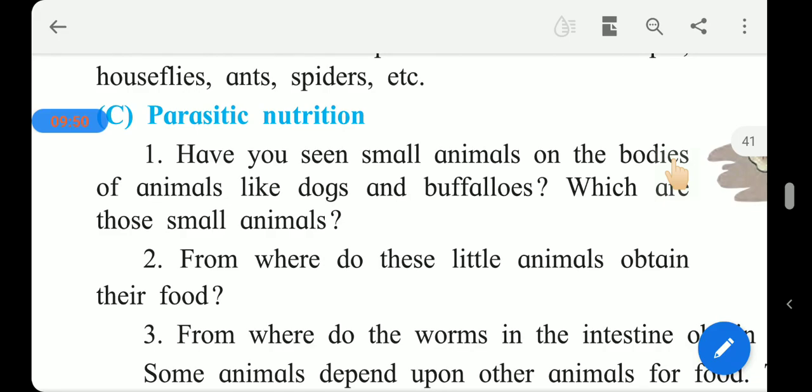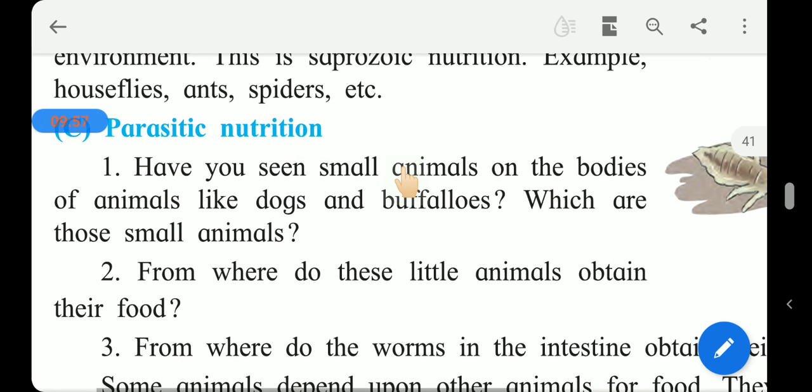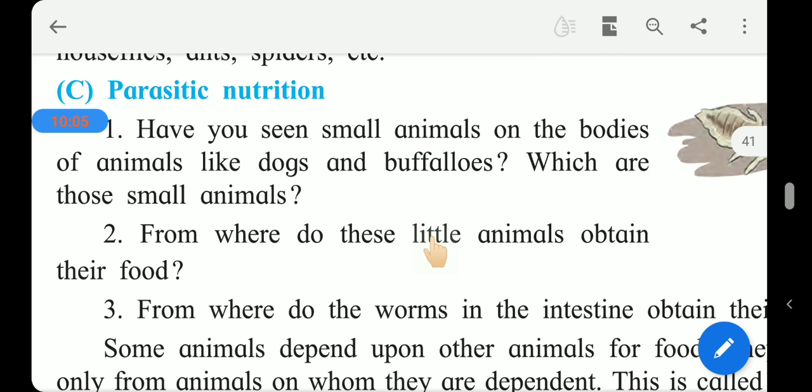In parasitic nutrition, the very first question is: have you seen small animals on the bodies of animals like a dog or buffalo? Which are those animals? You might have seen this if you observed carefully. Their names are ticks, or sometimes leeches as we call them. And what were they doing there? They are sucking the blood of those animals.